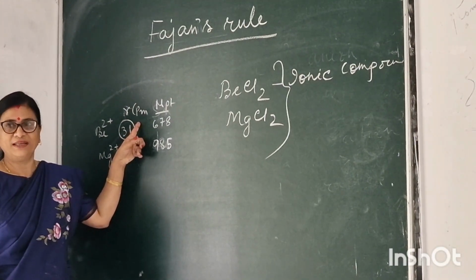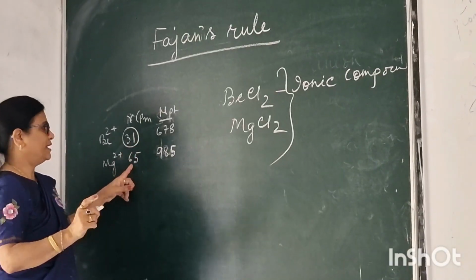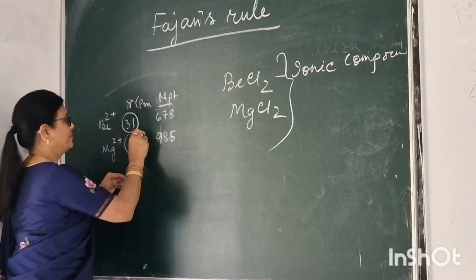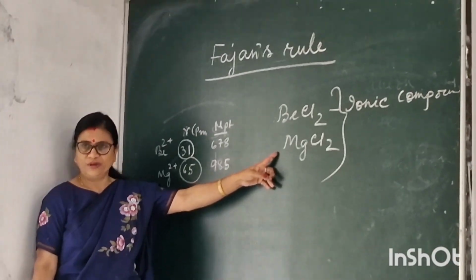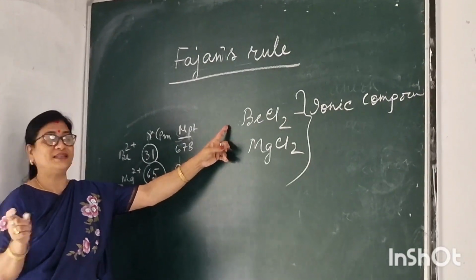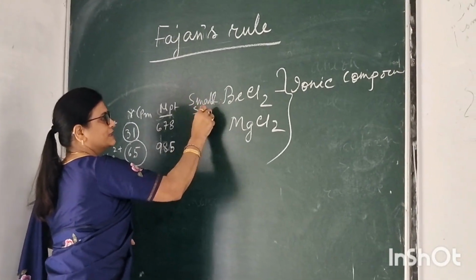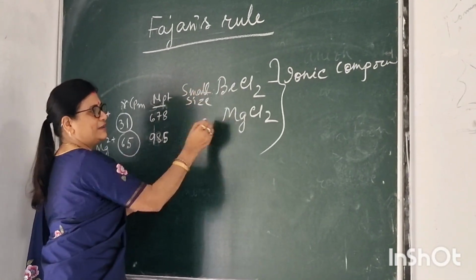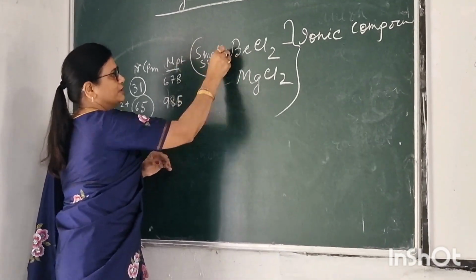Atomic radius is related to size. Now, this one has 65 picometer. That means this atomic radius is more, and the other's atomic radius is less, meaning small size. It is smaller than this one.